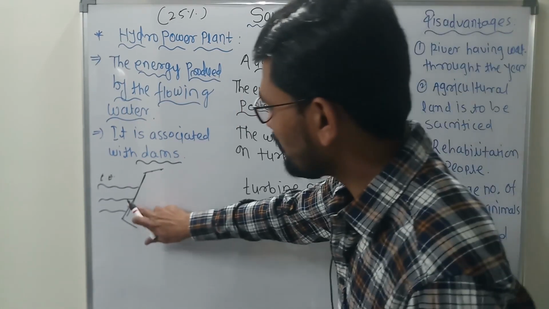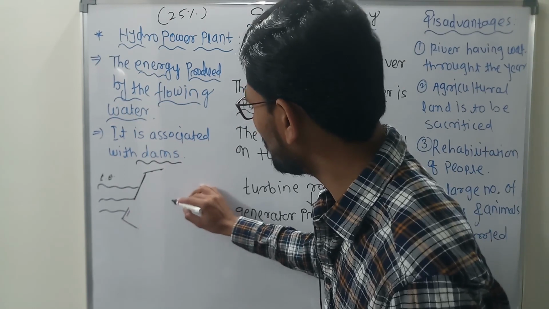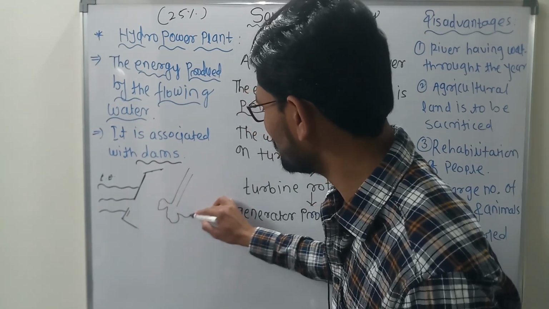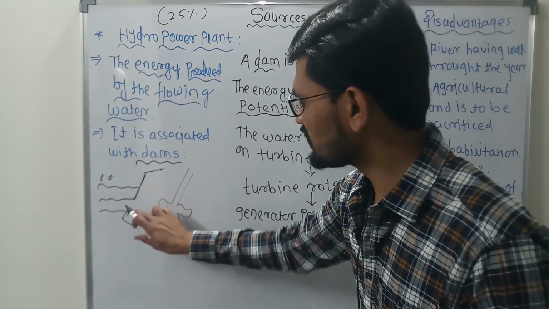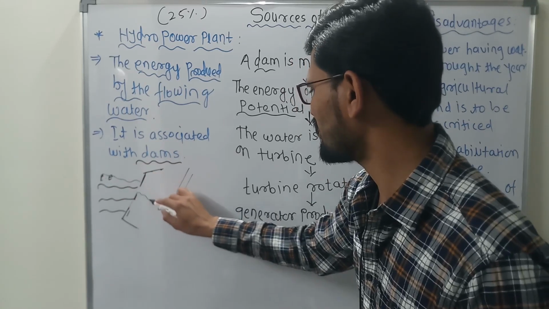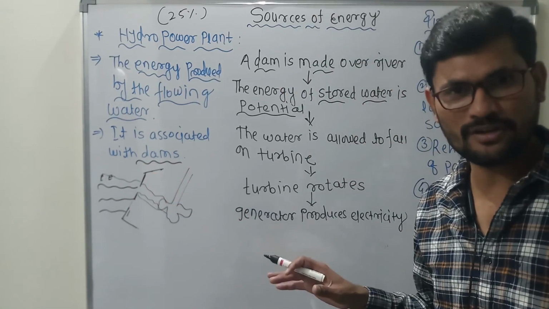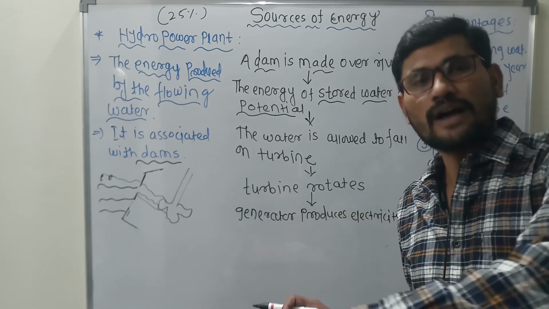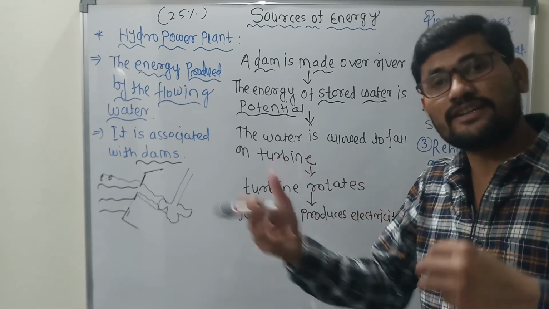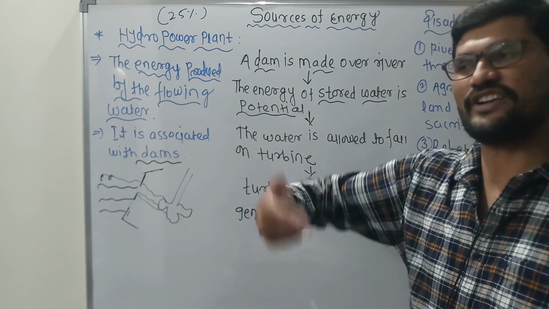Clear? Now what we are going to do is give some little passage to this water, and we have erected a turbine on this side. This is the turbine. Clear? Now this water is allowed to fall on this turbine. Dear student, this is very important. The water that is coming is not in slow motion, it has a very high speed. With high speed, that water flows and is incident on the turbine, then the turbine starts rotating. Clear?